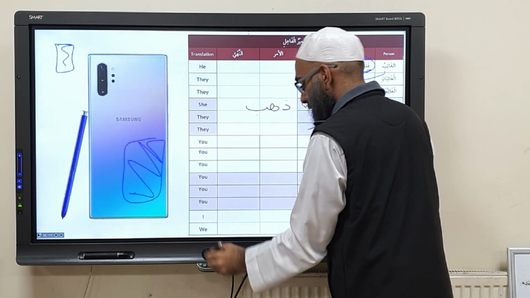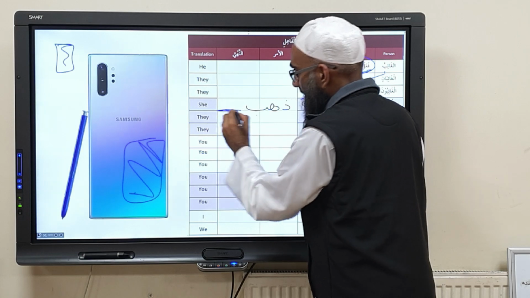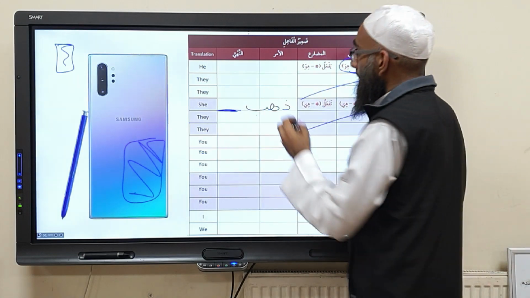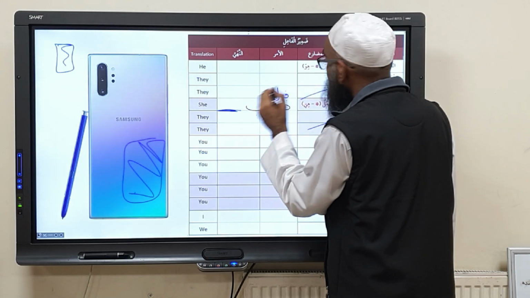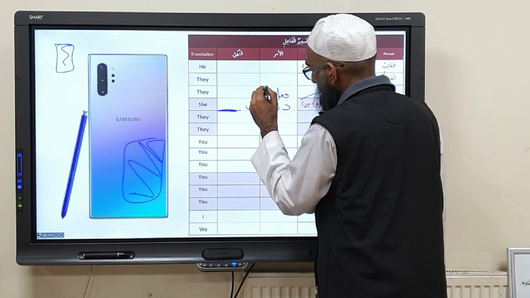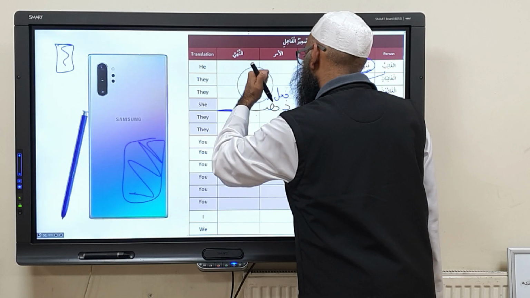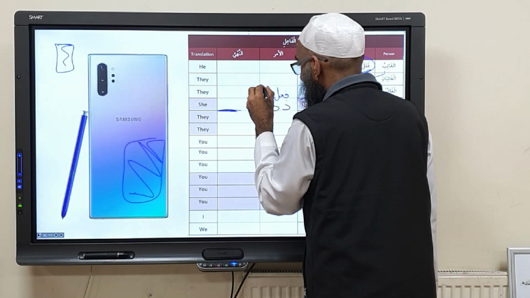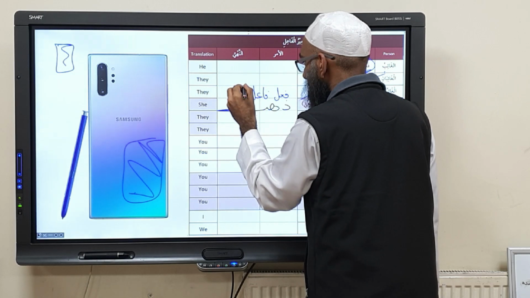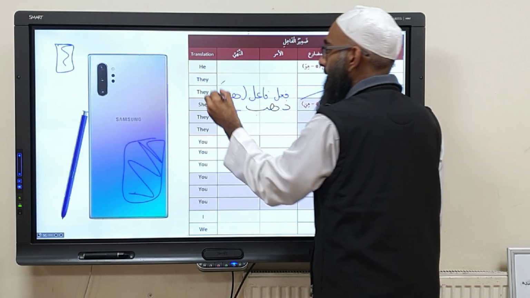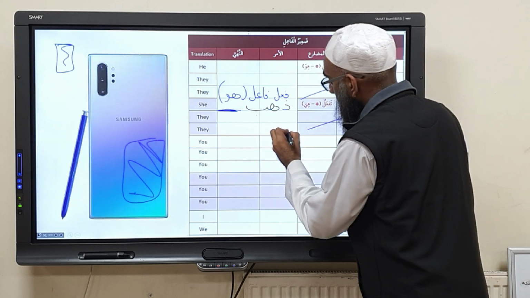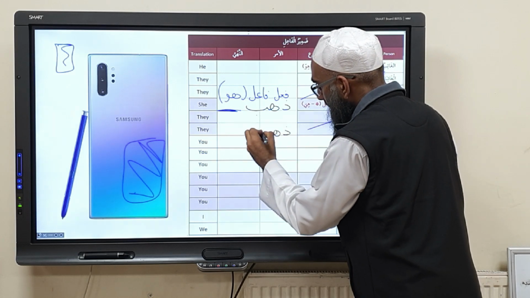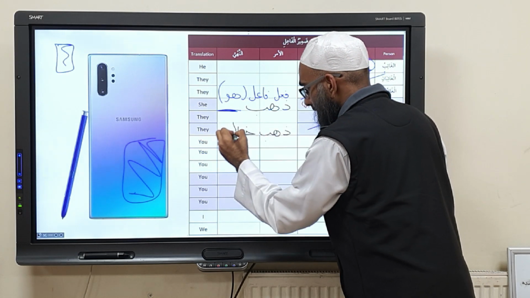So dhahaba. Is there a marfu' word after it? Is there a fa'il after it? No. So we will say dhahaba is the fi'l and the zamir mustatir, the hidden huwa. So you say fi'l and then you say fa'il, and who is the fa'il? The huwa. But I've also got the option of saying dhahaba Khalidun.